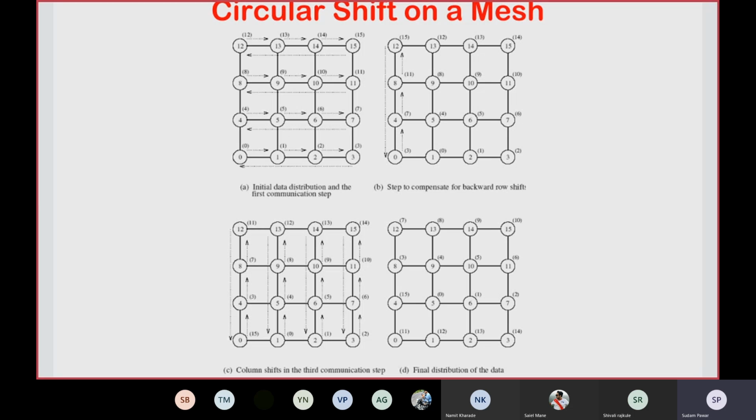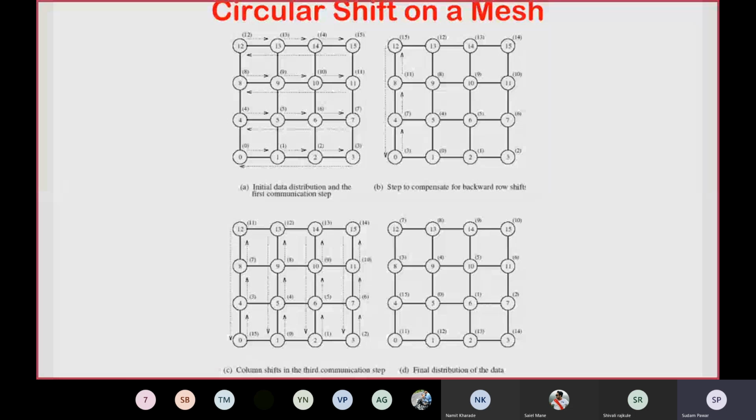After completing communication step number 1, what will be the output? You can see that output in diagram B. In diagram B, every node has received data from another node. 0 has received data from node 3, 1 has received from 0, 2 from 1, and 3 has received data from 2. Similarly, in the next row, 4 has received from 7, 5 from 4, 6 from 5, and 7 from 6. In the second row, 8 has received from 11, 9 from 8, 10 from 9, and 11 from 10.